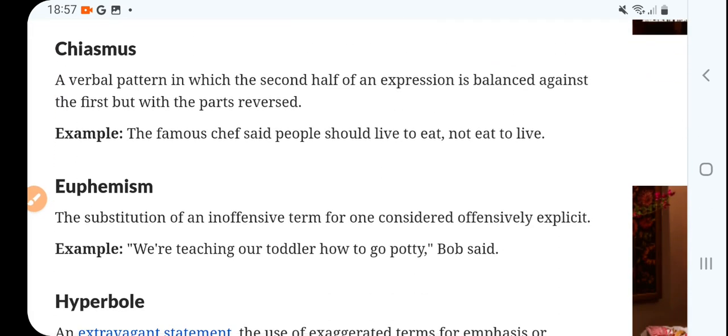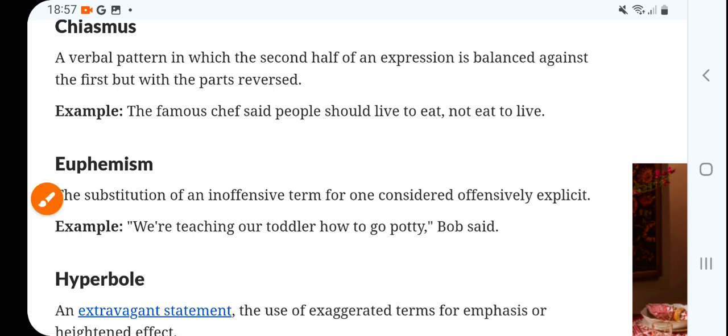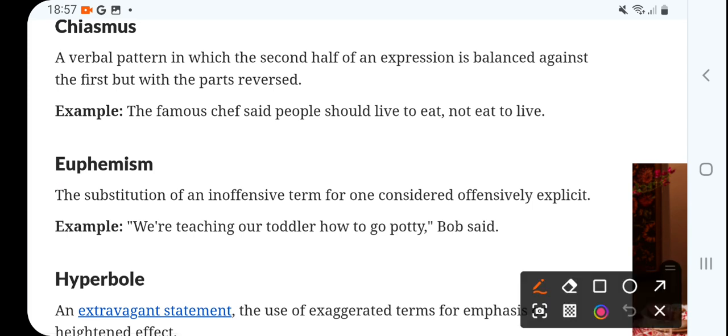Okay. Now, chiasmus. Chiasmus is a verbal pattern in which the second half of an expression is balanced against the first, but with the parts reversed. The famous chef said people should live to eat, not eat to live. So that's a chiasmus, a kind of verbal pattern, right?